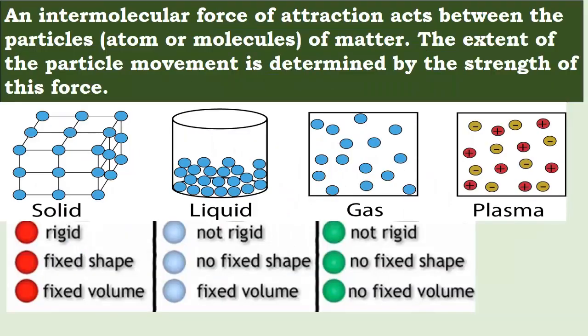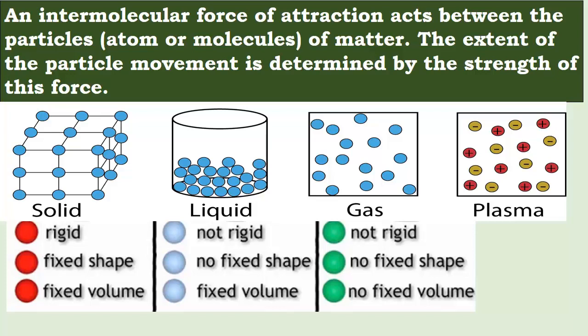So the main reason is that there exists an intermolecular force of attraction between the particles, that is atoms or molecules of matter, and the extent of the particle movement is also determined by the strength of this force. When I say intermolecular, it means between two molecules. So look at solid.